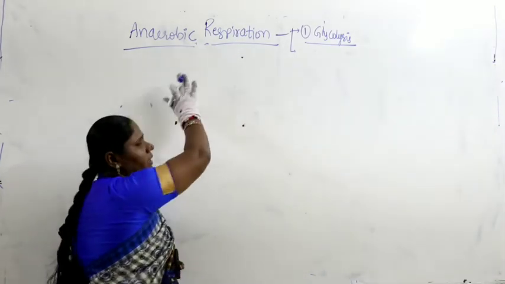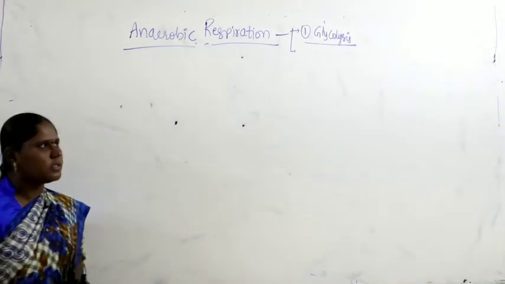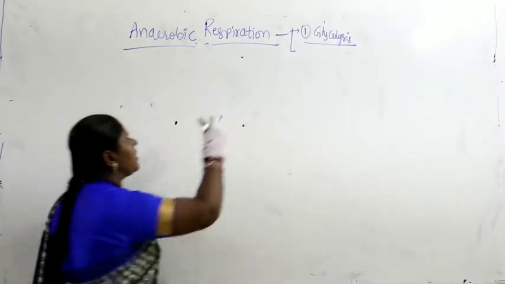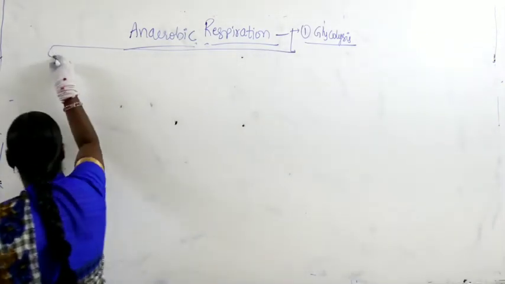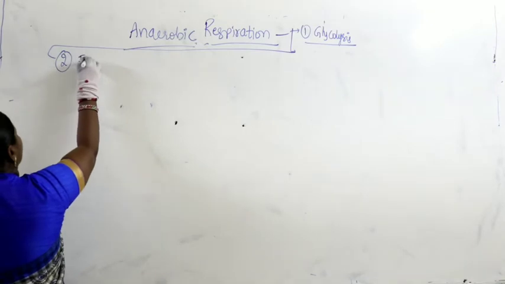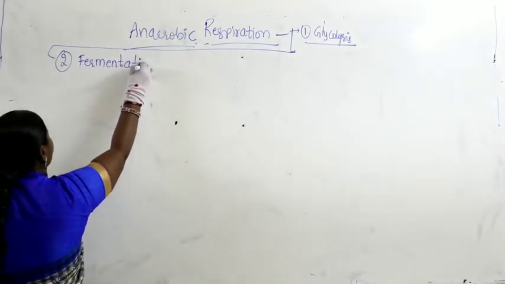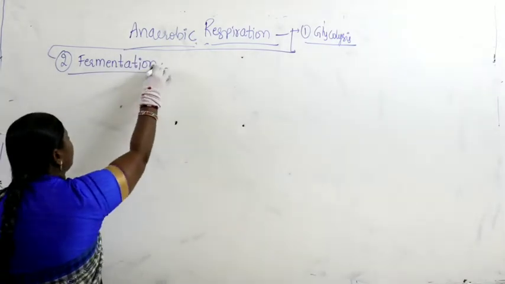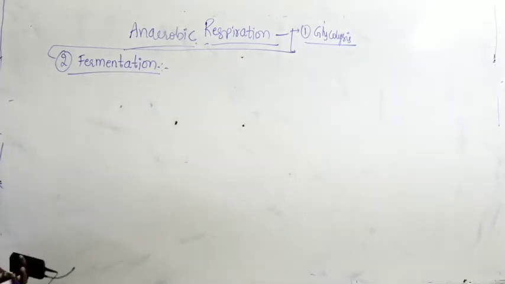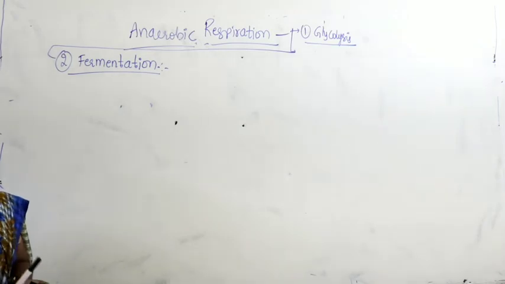You know that anaerobic respiration occurs in the absence of oxygen. In that, the first step is glycolysis. So let us begin with the second step called fermentation. Let us begin with the next step called fermentation. Okay, now let us continue with fermentation.